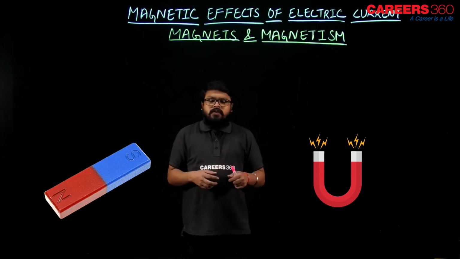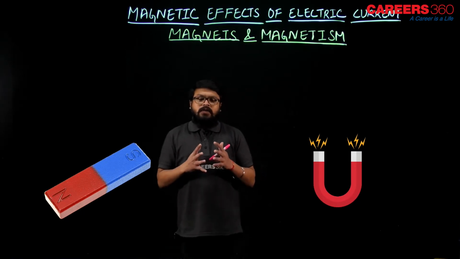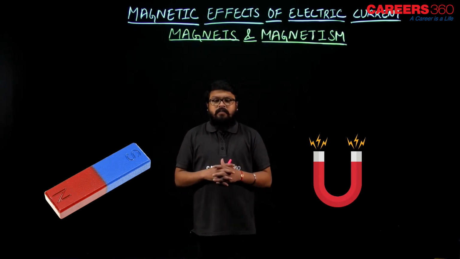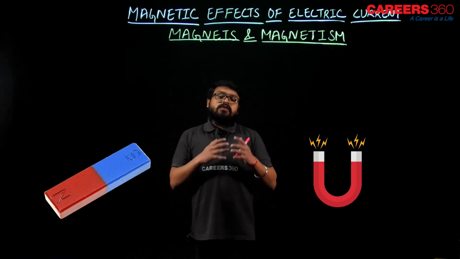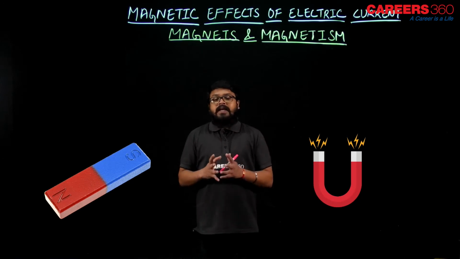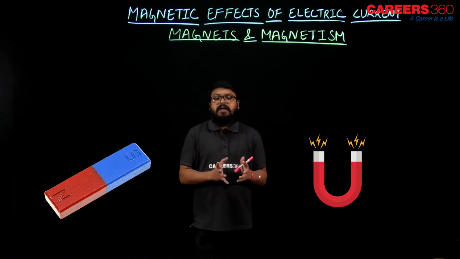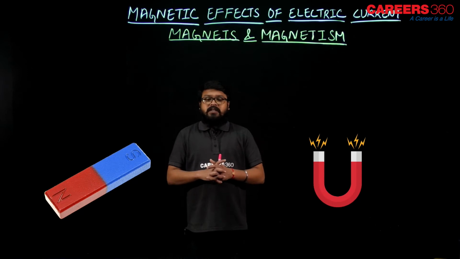So why do they attract metals like iron, cobalt and nickel and not gold, silver and aluminum? Because those metals which can be attracted by the magnets have more magnetic properties as compared to gold, silver and aluminum. I hope that is clear to you, right?